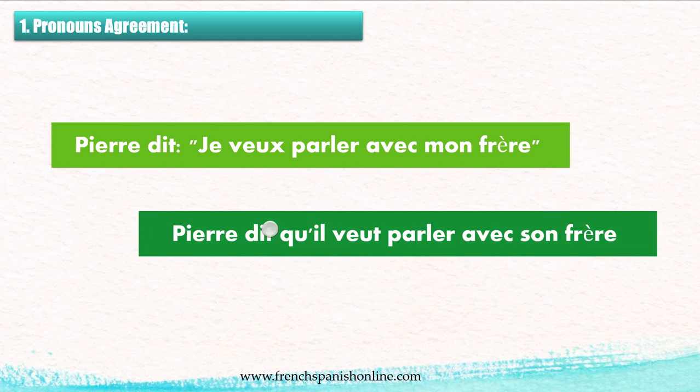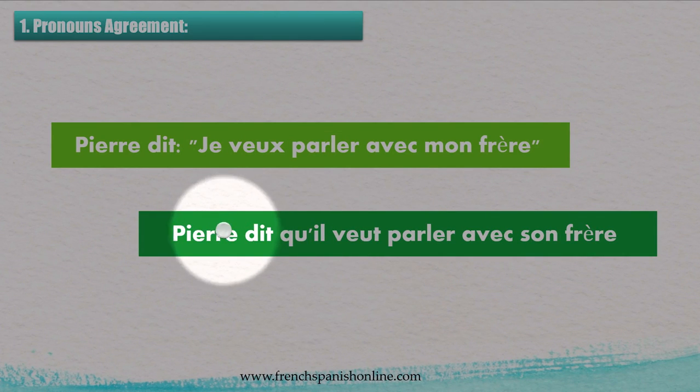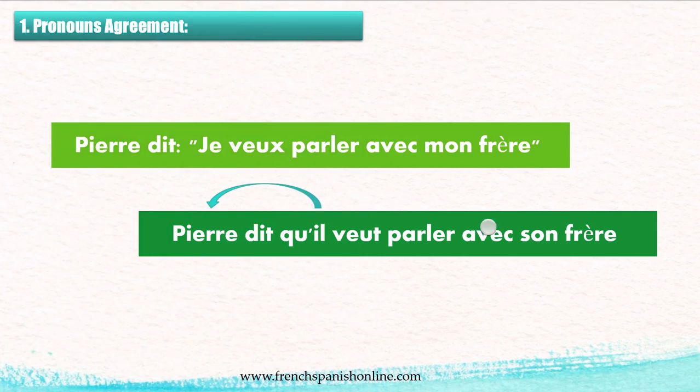The indirect speech now is Pierre dit qu'il veut parler avec son frère. So, Pierre said that he wants to speak with his brother. It is the same thing in English, so you just have to translate it. Here you have il, this time in the indirect speech related to Pierre, and here son, which we can explain this way: il is related to Pierre, and mon becomes son.